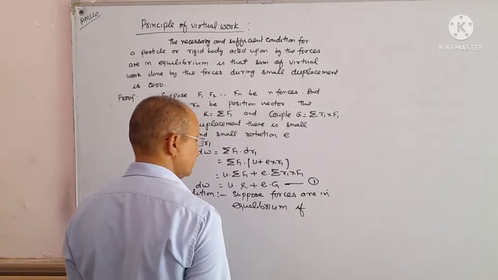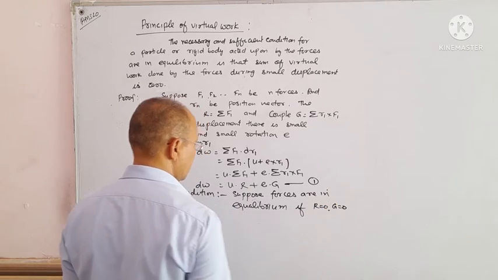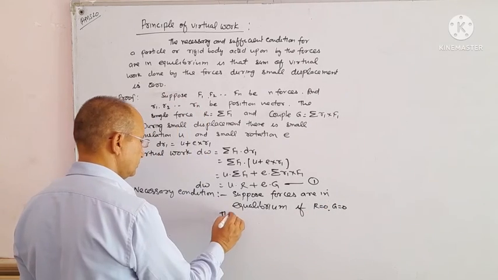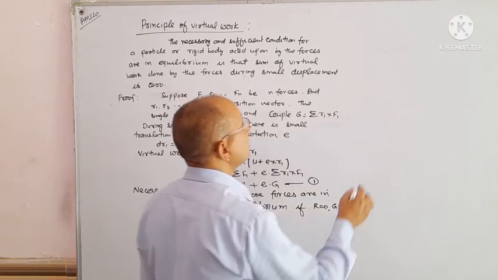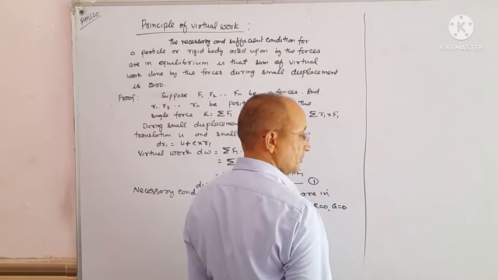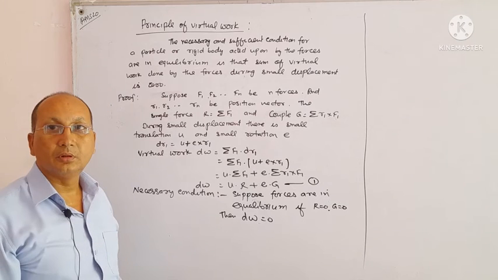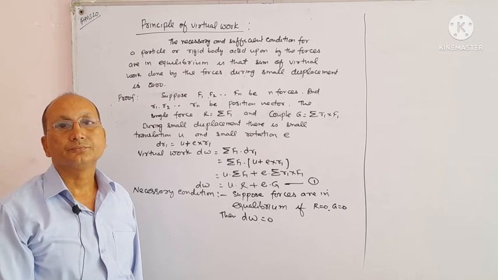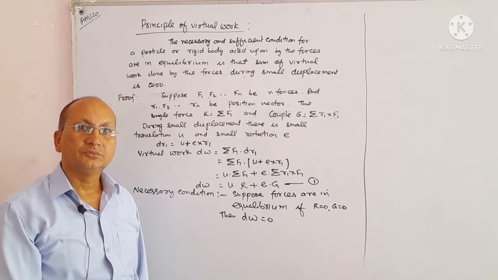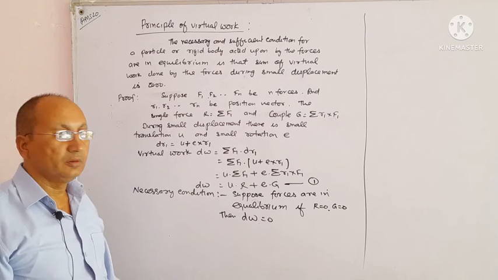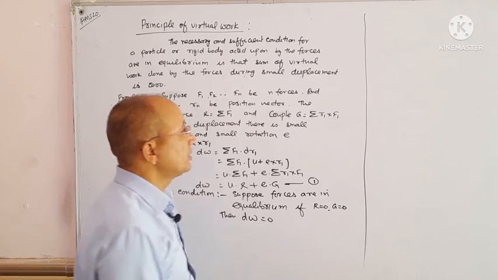If R equals 0 and G equals 0, then dW equals 0. The necessary condition is that if the forces are in equilibrium, then the single force and couple will be 0. Then from equation 1, the virtual work dW will be 0.